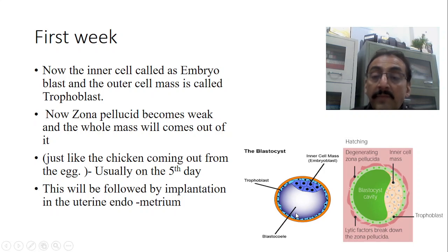Because of the entry of fluid inside, there is formation of a big cavity, and the outermost layer is pushed to the sides, and the innermost cell mass is here. So this is the trophoblast, this is the embryoblast, and this whole structure is called the blastocyst.